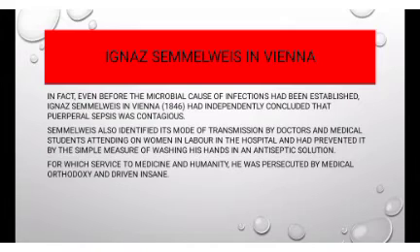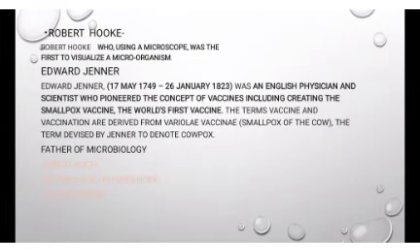Semmelweis also identified its mode of transmission by doctors and medical students attending on women in labor in the hospital, and prevented it by the simple measure of washing his hands in an antiseptic solution, for which service to medicine and humanity he was persecuted by medical orthodoxy and driven insane. Forgive me if I'm wrong somewhere in pronouncing the names, I'm not good at pronouncing them. These slides are very important for you.